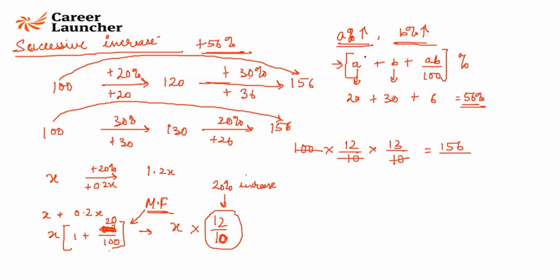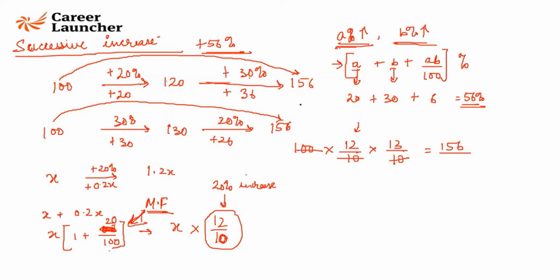The limitation of A plus B plus AB by 100 is that it only works for 2 increases. If there are more than 2 increases, if a C also came into the game, say a 10%, 20%, 30%, 3 increases, then I would rather do it using multiplication factors because I will only have to multiply and see what the final value is. Clear? So keep these multiplication factors in mind because this will help you do your calculations quickly.